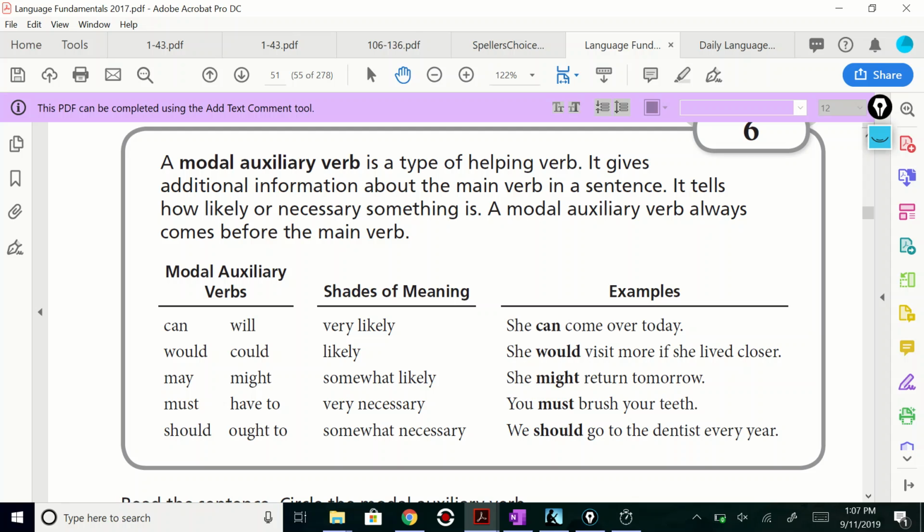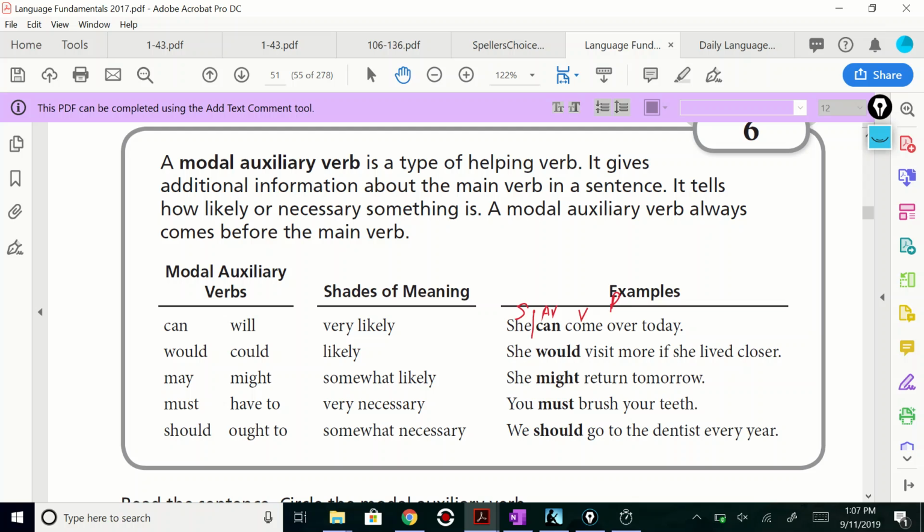Let's break this one down. She, subject. Can come over today, the whole thing, is the predicate. The actual verb is come. The modal auxiliary, the one that gives additional information, is can, and I'm going to put AV for auxiliary verb right there.